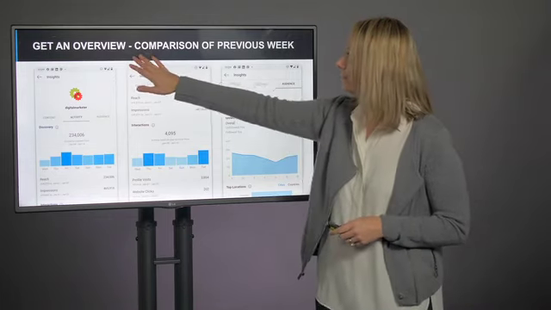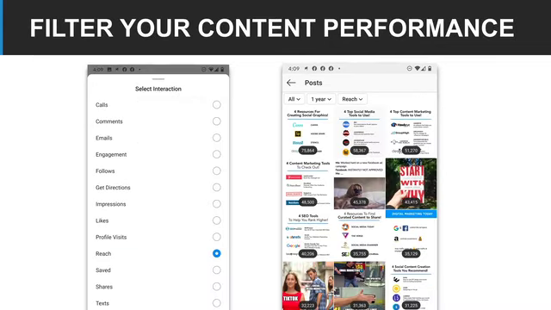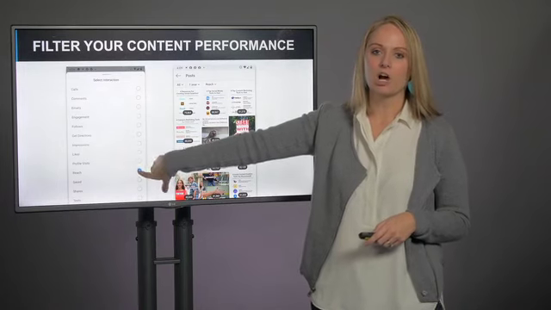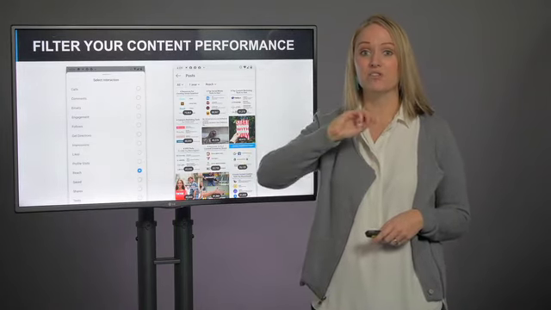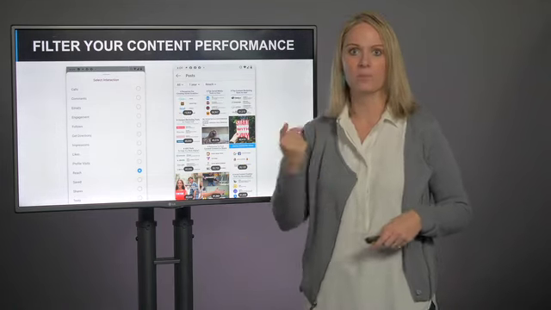You can get an overview and a comparison of your previous week. So you can see your activity, you can see actions taken on your account for the week, accounts reached, and even your overall growth. You can filter your content performance. So let's say you're really honing in on using your content to get saves. And all saves are is people find your content valuable enough to save to their personal Instagram collection. So you can even filter by saved, and you can filter by time, up to 2 years, and you can see in order your post performance.